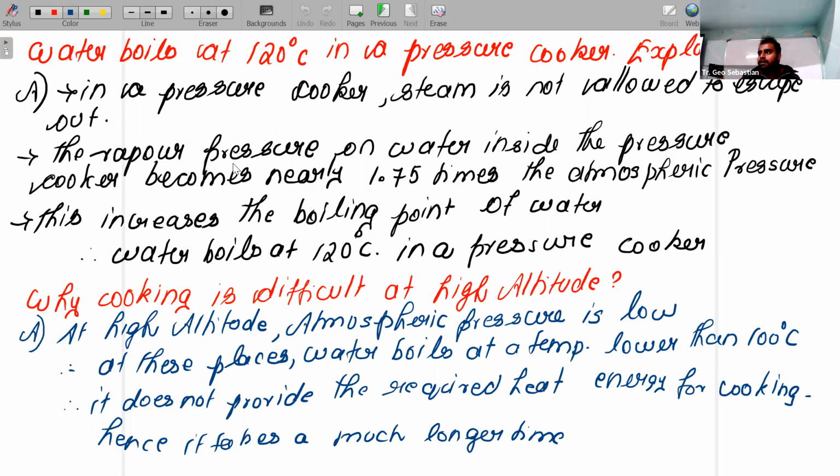Below 100 degrees Celsius means it will take more time to give the heat energy for cooking. This is the reason. Children, these two conditions you can explain with one statement: when pressure increases, boiling point increases. That is the first case, in the pressure cooker. Second case, at high altitude, when pressure decreases, boiling point decreases. Any doubts? Fine.